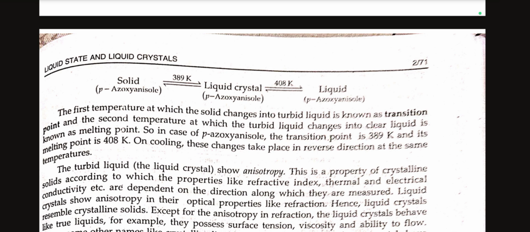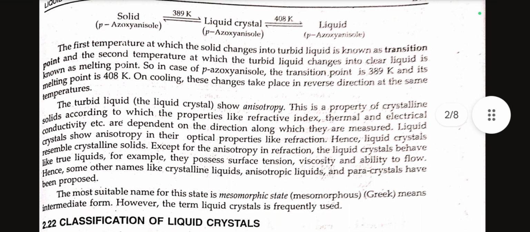The first temperature at which the solid changes into turbid liquid is known as transition point, and the second temperature at which the turbid liquid changes into clear liquid is known as melting point. So in case of p-azoxyanisole, the transition point is 389 Kelvin and its melting point is 408 Kelvin. On cooling, these changes take place in reverse direction at the same temperature. The turbid liquid shows